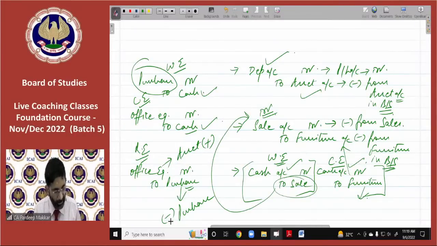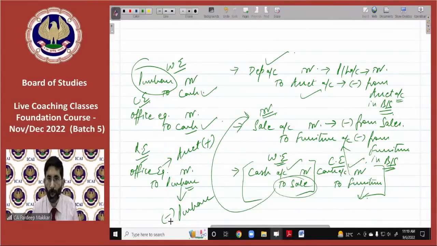So, are these journal entries to be passed in working note or not? These are not required to be passed anywhere. These are just adjustments. If you are confident that I am right, then you may make adjustments directly. But if you are not confident, then better you pass entries in the working note and rectify yourself. It is not required to be shown. It is just for your understanding, beta.